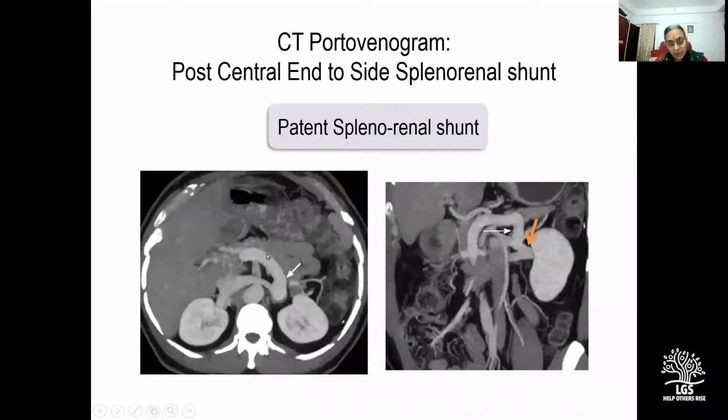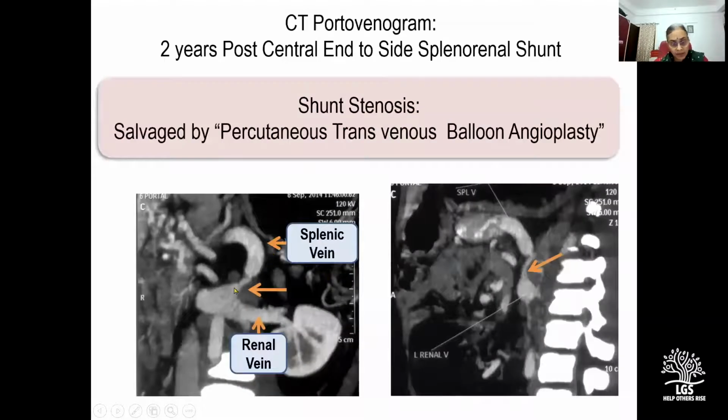So this is a CT portovenogram which shows a good patent splenorenal shunt. And this is another of a patient wherein the CT portovenogram showed a shunt stenosis, which was detected because on an upper GI endoscopy done at 6 months, we found that there was no downgrading of varices. So this was salvaged by percutaneous transfemoral balloon angioplasty by our intervention radiologist.